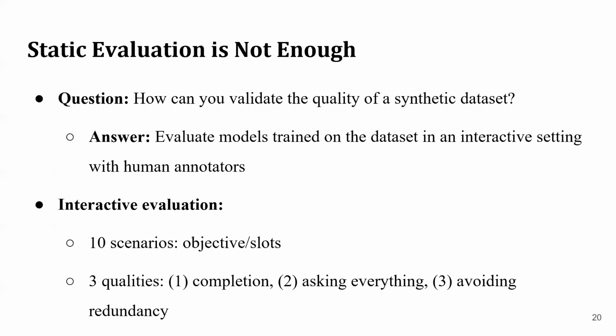But our zero-shot performance on next action prediction leads us to question whether our evaluation is enough. How can you really validate the quality of different data sets? It's possible that our performance on the STAR test set is deceptively low because we're not modeling noise or arbitrary phenomena that's present in the human annotated data. So to this end, we perform an interactive human evaluation on Amazon Mechanical Turk. We basically have a worker interact with a dialogue model according to some scenario and ask them 3 different questions after the dialogue. We ask them whether the system completed the task, whether the system asked for all the necessary information, and whether the system asked for information that was already provided by the user.